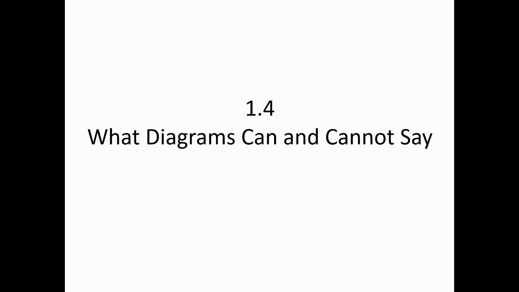Here in section 1.4, we bring chapter 1 to a close. In chapter 2, we will begin to talk about proof in a rather roundabout way, I suppose, but that's ultimately what we're up to. Here in section 1.4, we need to talk about diagrams, what they can and cannot say.